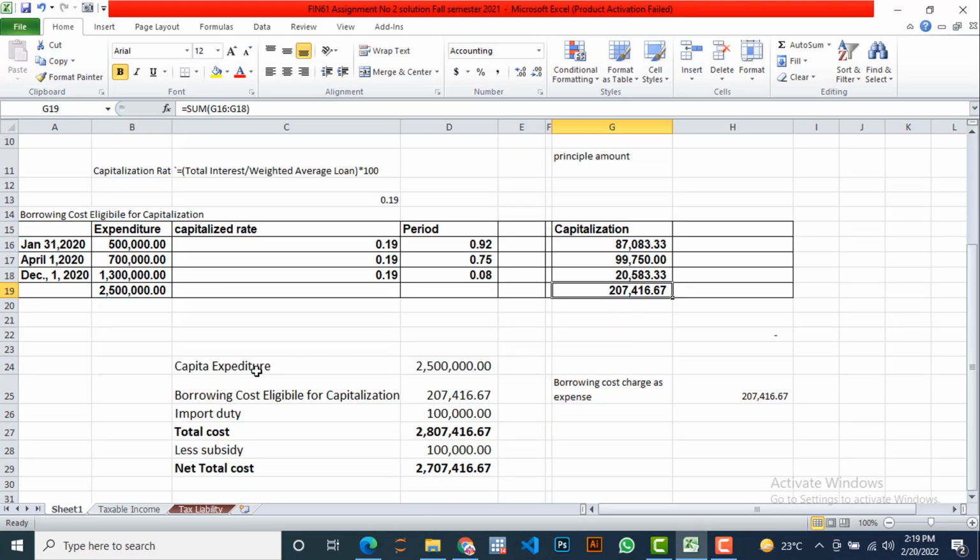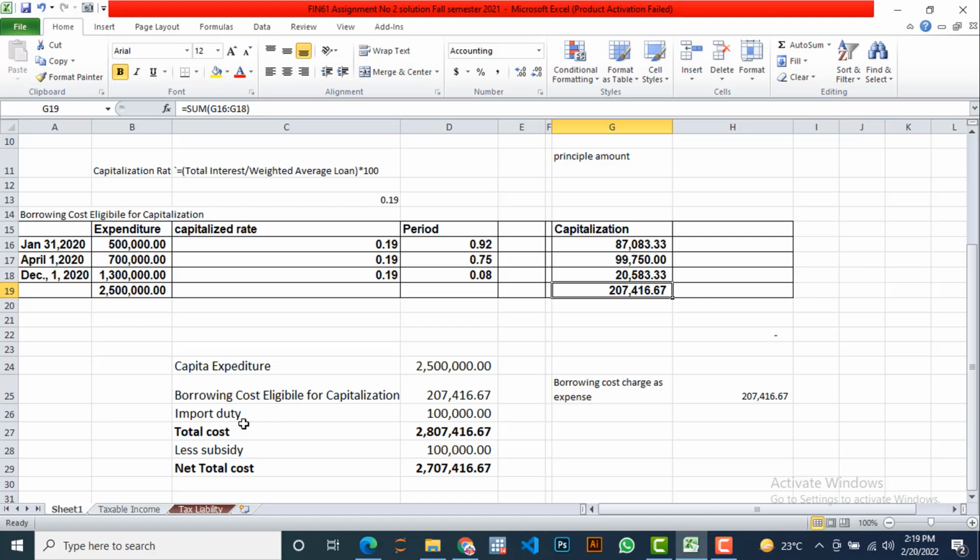So now, the capital expenditure is 2.5 million that we have already incurred, and this is the borrowing cost eligible for capitalization. This is calculated on the basis of the capitalization rate. So why did we calculate this? Because it is related to the borrowing cost. So this is the amount that we have deducted from the borrowing cost to make it part of the total cost of the plant for the accounting period, and that will be capitalized. So the borrowing cost eligible for capitalization is 207,416.67. This one comes here.